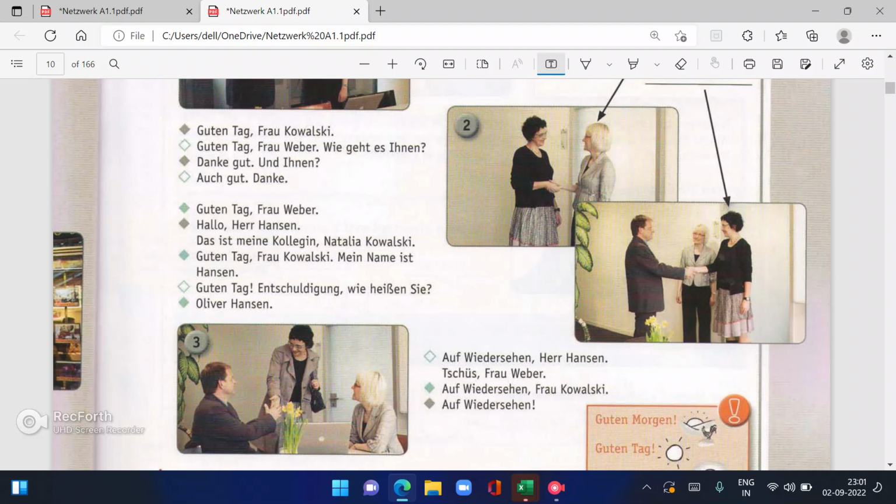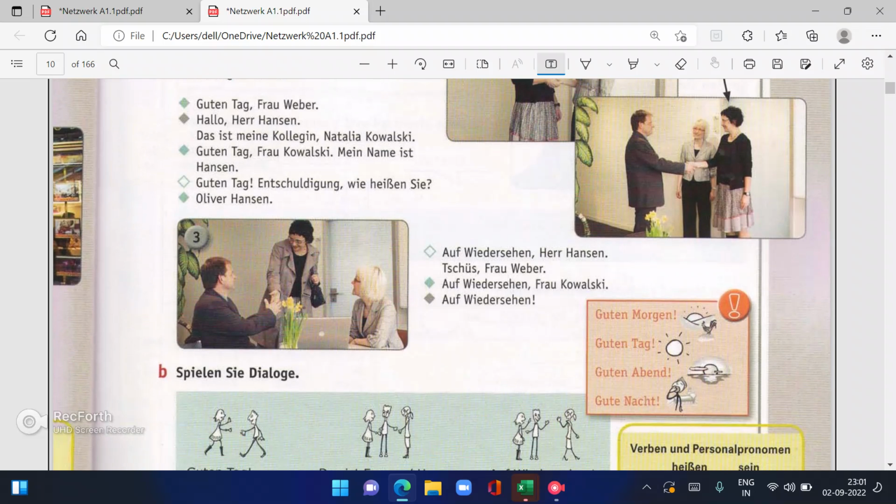Then comes Auf Wiedersehen, Herr Hansen. See you again. Wieder is again. Sehen is to see. See you again. Tschüss, Frau Weber. Auf Wiedersehen, Frau Kowalski. Auf Wiedersehen. Auf Wiedersehen is see you again. Okay.